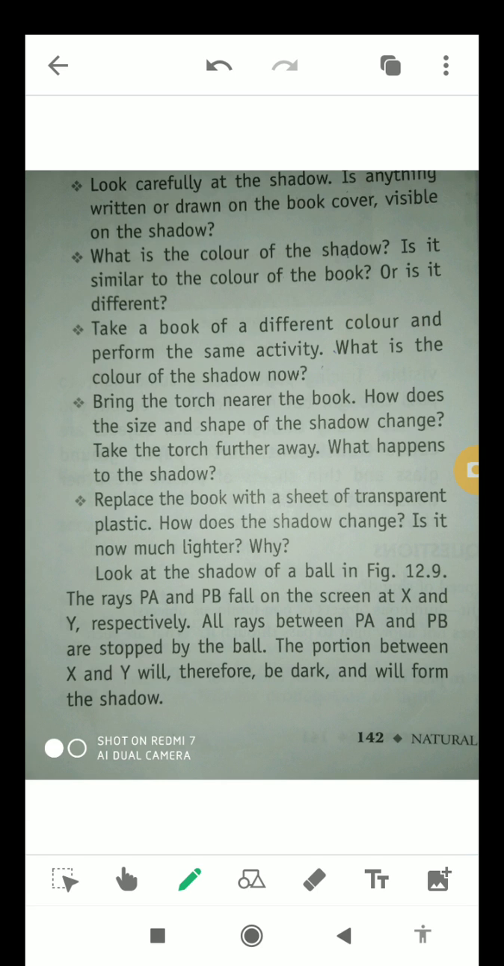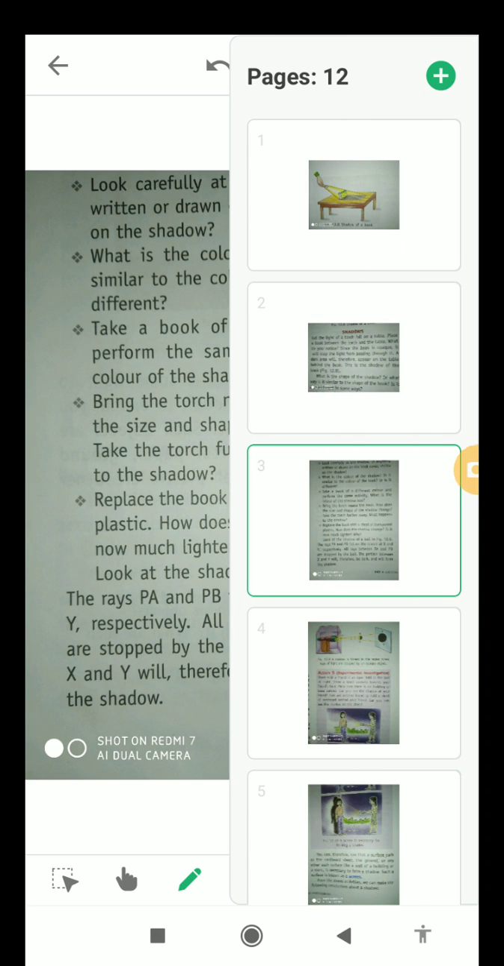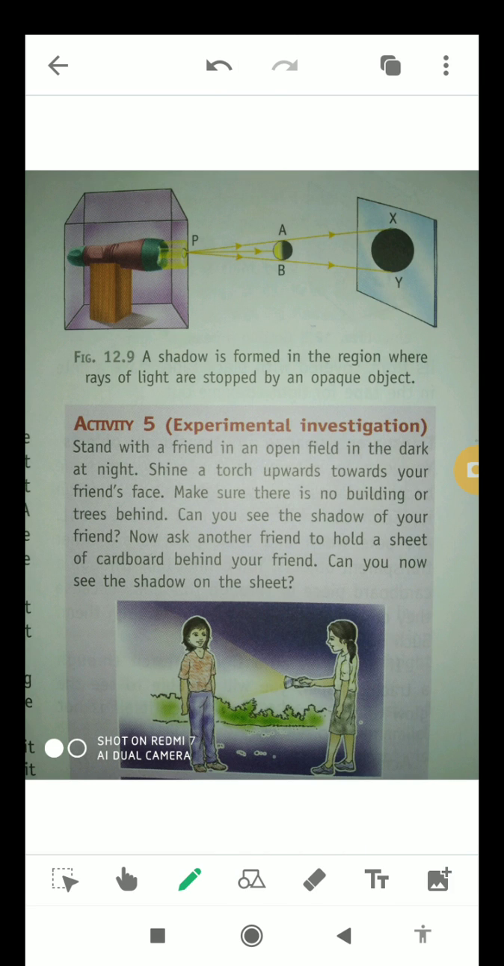The rays PA and PB will fall on the screen at X and Y respectively. All rays between PA and PB are stopped by the ball. The portion between X and Y will therefore be dark and will form the shadow. Okay students, as you can see in this diagram of 12.9, a shadow is formed in the region where rays of light are stopped by an opaque object. In this case the opaque object is a ball and the shadow is formed between X and Y respectively.